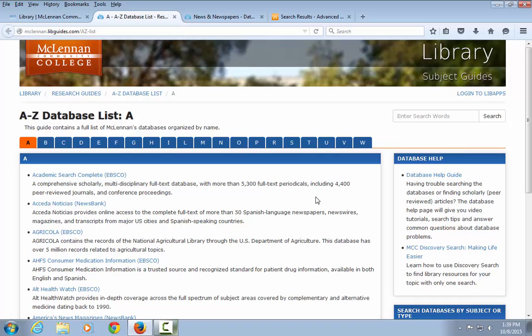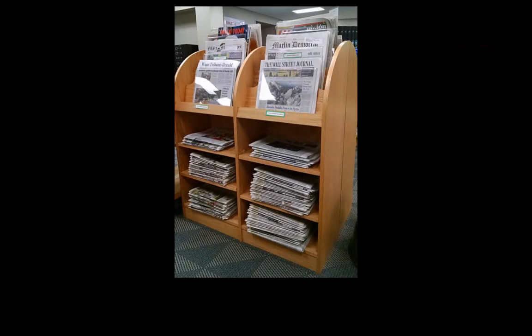If you conduct a separate search in a database like Academic Search Complete or OmniFile Full Text, simply filter your search results to provide only newspaper articles in the same method as in Discovery Search, using source types and then news or newspapers. If you are required to or need to get hard copy newspapers that are not digitized, we